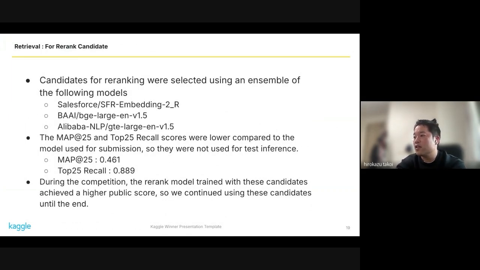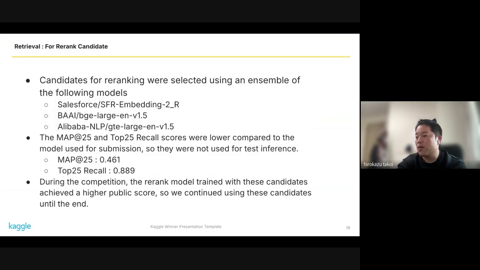Next, I will explain the retrieval process for generating candidates used in training the rerank model. Candidates for reranking were selected based on an ensemble of the following models: Salesforce SFR embedding 2R, BGE large en v1.5, GTE large en v1.5.